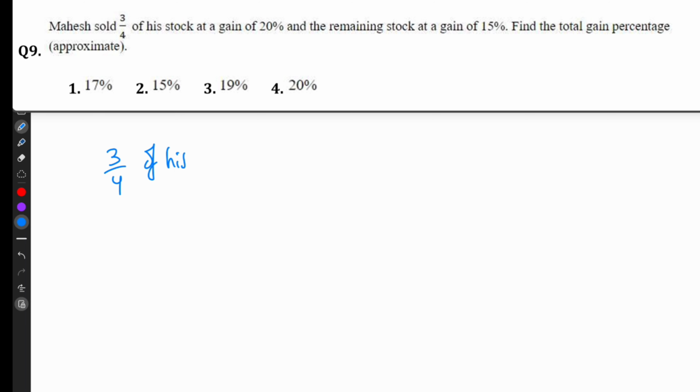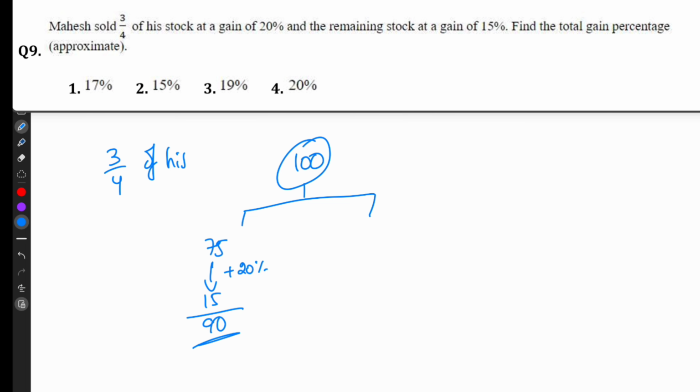Mahesh sold 3/4 of his stock at a gain of 20% and the remaining stock at a gain of 15%. So I'm assuming Mahesh has 100. So 3/4 means 75. He sold it for plus 20%. Plus 20% means 15. So he sold it for 90. Remaining stock 25. Gain 10% means 2.5, 5% means 1.25. So total 28.75. Find the total gain percentage.